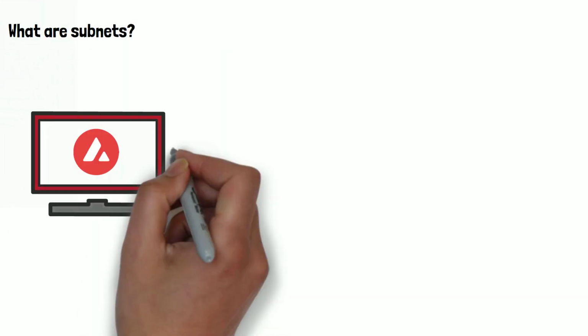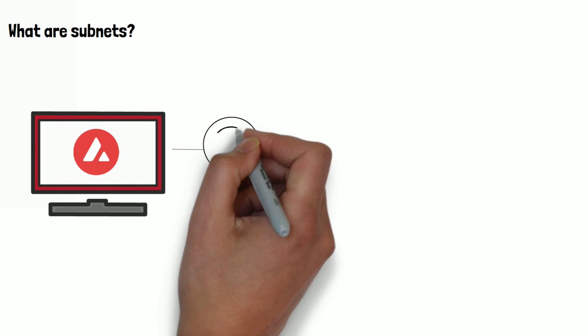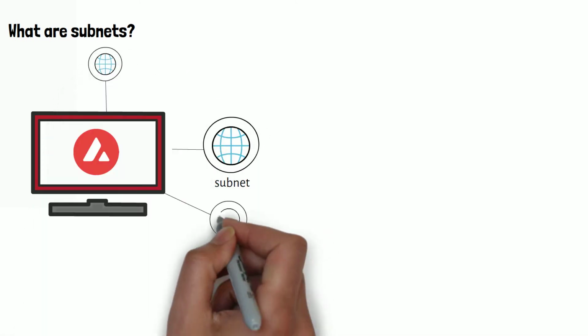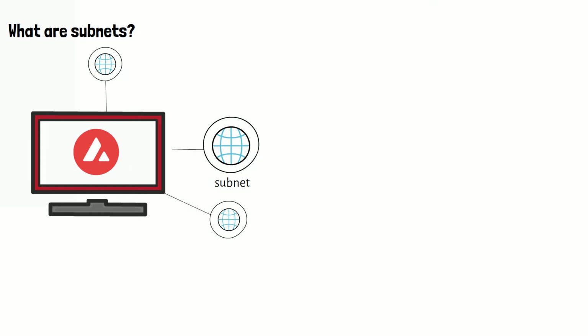What are subnets? Well, each subnet is a new network in the Avalanche ecosystem. That's right. This system is scalable in so many ways. Let me try to explain subnets.